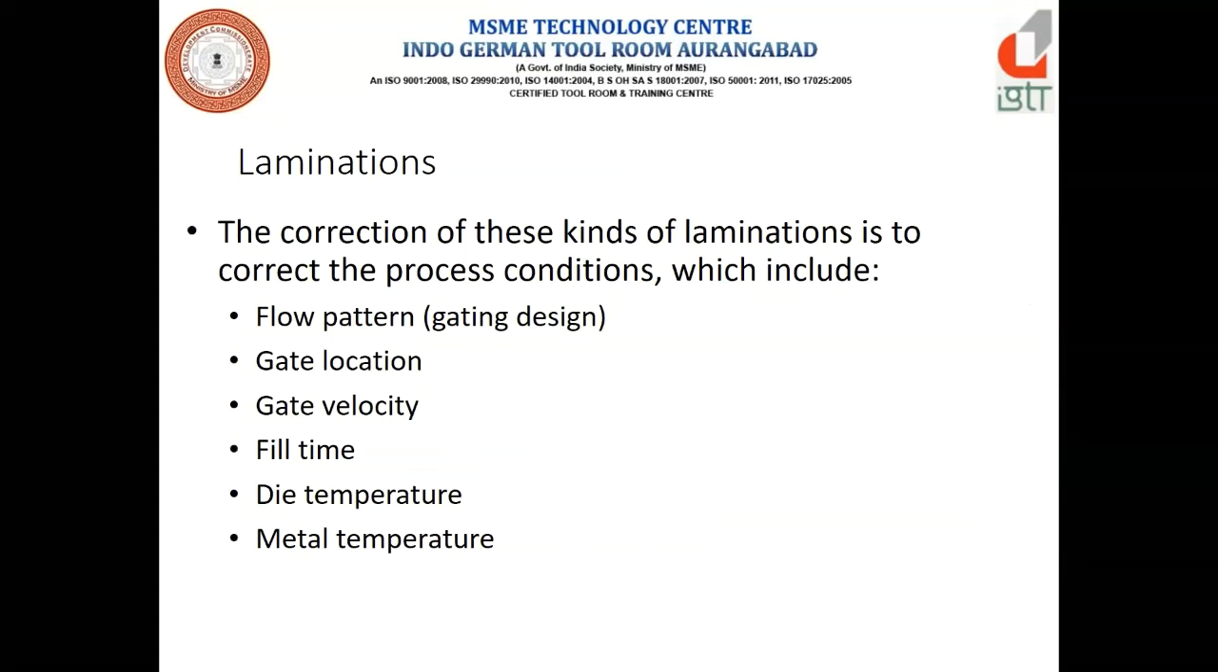Correction of this kind of lamination is to correct the process conditions, that is the gating design, that is the flow pattern. It can be avoided. How? What I mean to say is, the placing of the gate, the gate design, matters more. That is gate location, again the gate velocity, fill time, die temperature and metal temperature. These are the factors which decide the lamination defects.